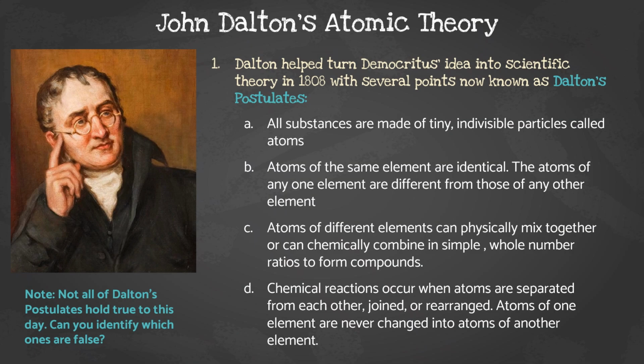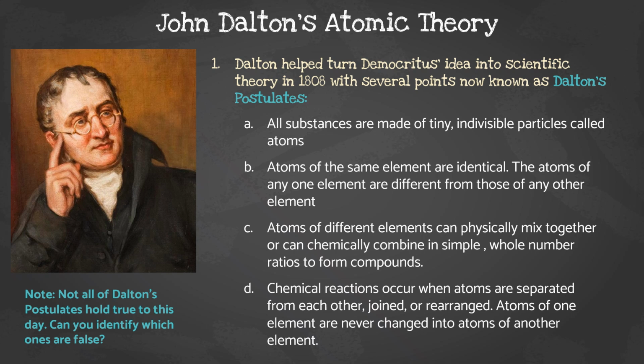Then John Dalton came along, and he helped turn Democritus' idea into scientific theory in 1808, with several points known today as Dalton's postulates. And those are 4 points. All substances are made of tiny individual particles called atoms. Atoms of the same element are identical. The atoms of one element are different from those of another element, so hydrogen is not the same as oxygen.